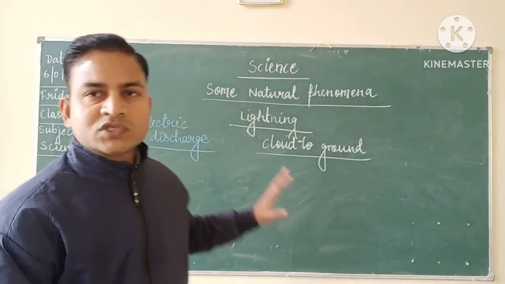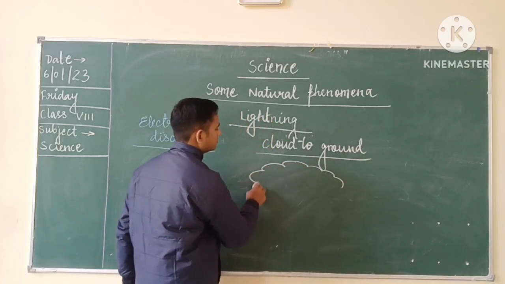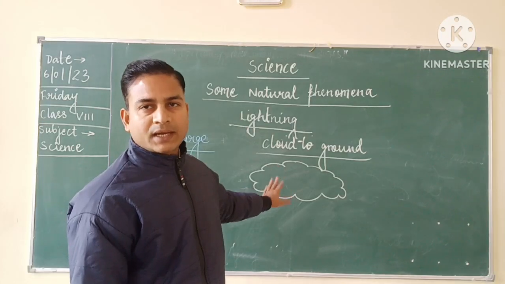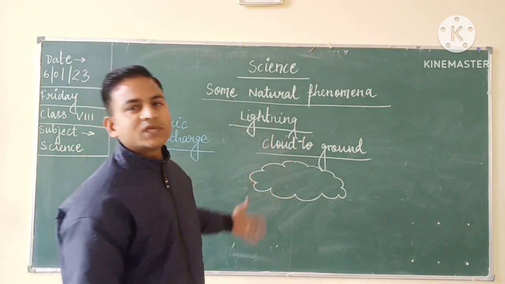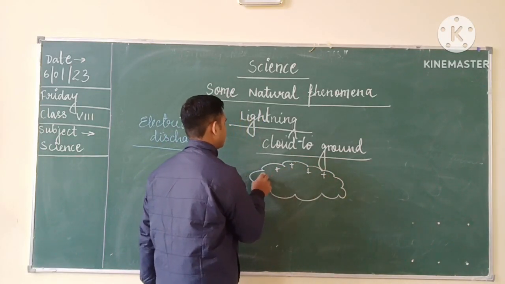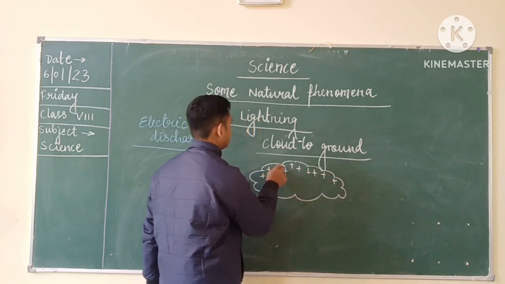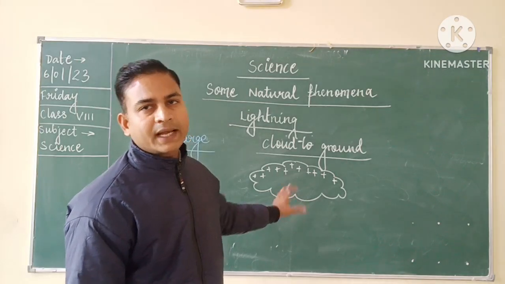So for example, suppose we have one cloud like this, and this cloud has developed some charges. Let us say that this cloud's upper portion has developed positive charges like this, and this cloud's lower portion has developed negative charges.